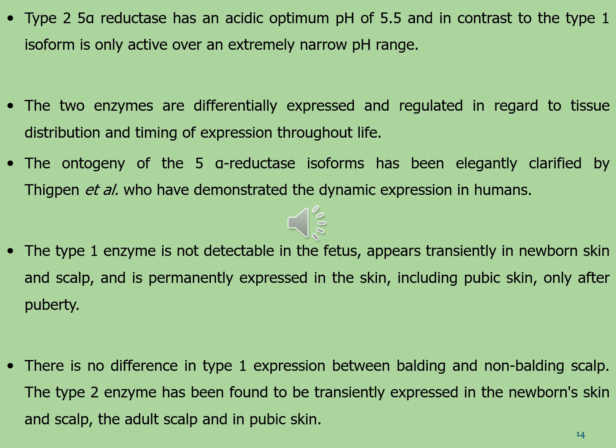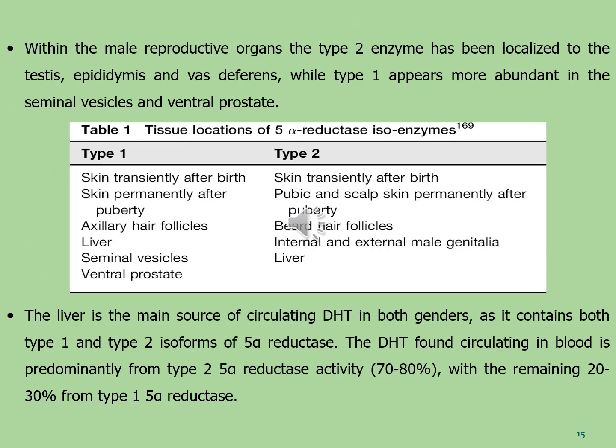The type 2 enzyme has been found to be transiently expressed in the newborn skin and scalp, the adult scalp, and pubic skin. Within the male reproductive organs, the type 2 enzyme has been localized to the testes, epididymis, and vas deferens, while type 1 appears more abundant in the seminal vesicles and ventral prostate.